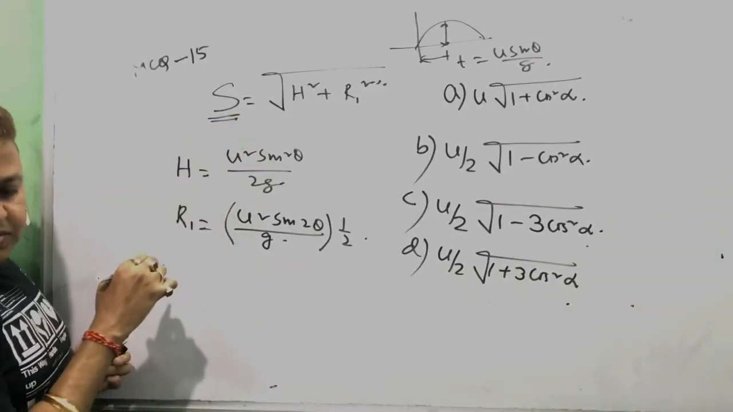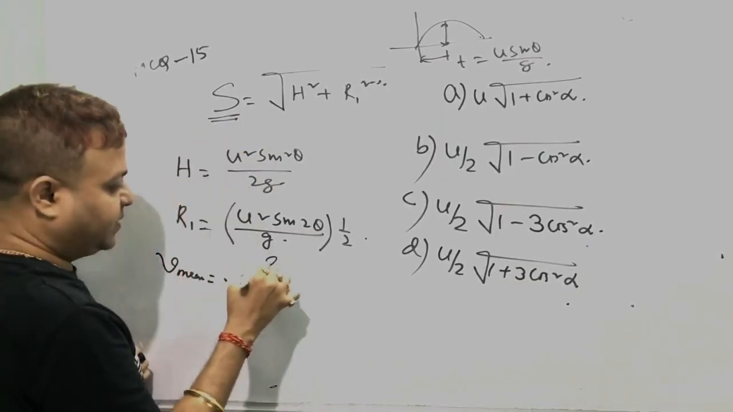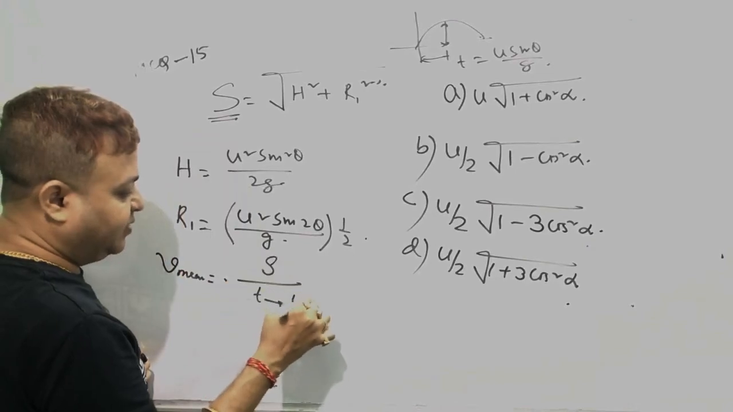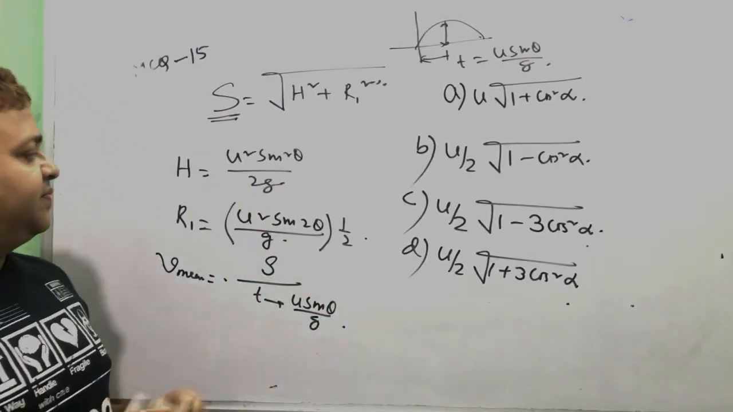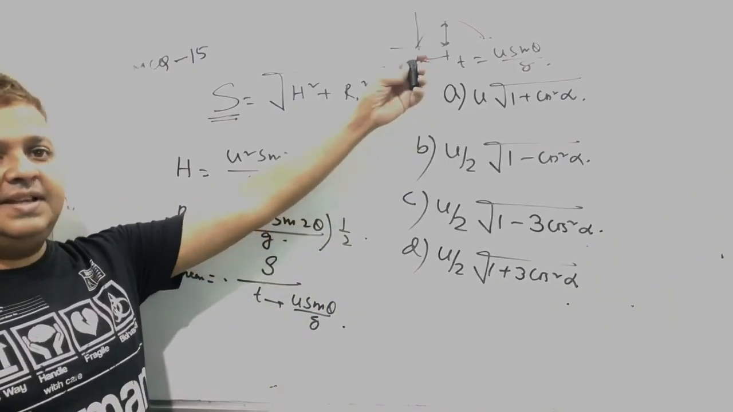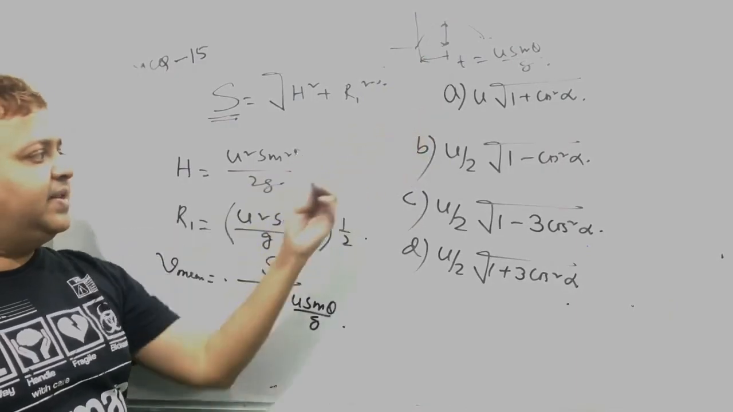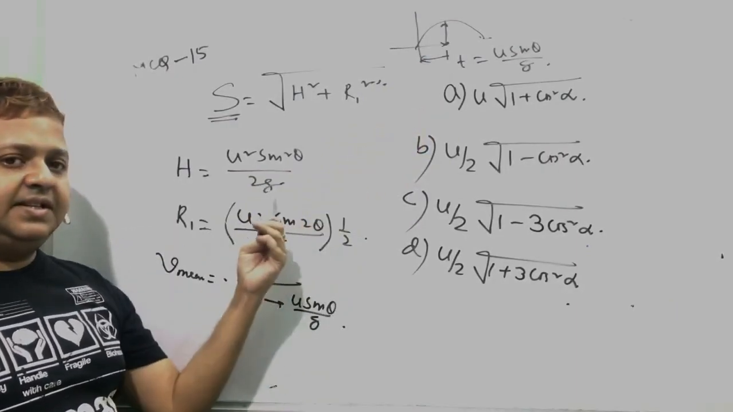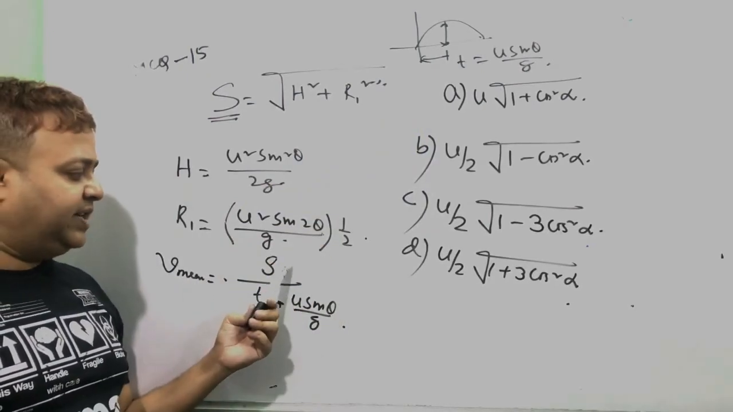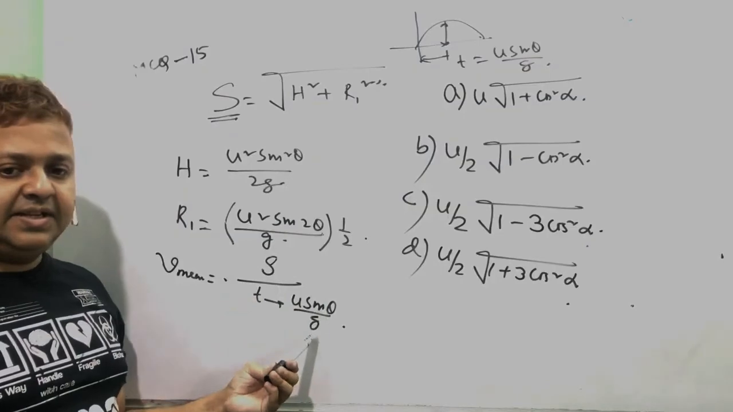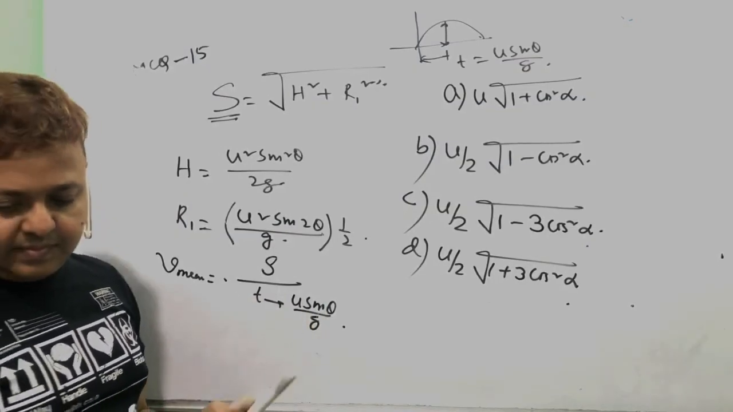So the mean velocity equals the displacement by time. Time is u sin theta by g. At the highest point, the range is half, because the time is half to reach the maximum height. So the range must be half. This is the full range, into half. So the mean velocity equals mean displacement by time. Time is u sin theta by g. So calculate for me.